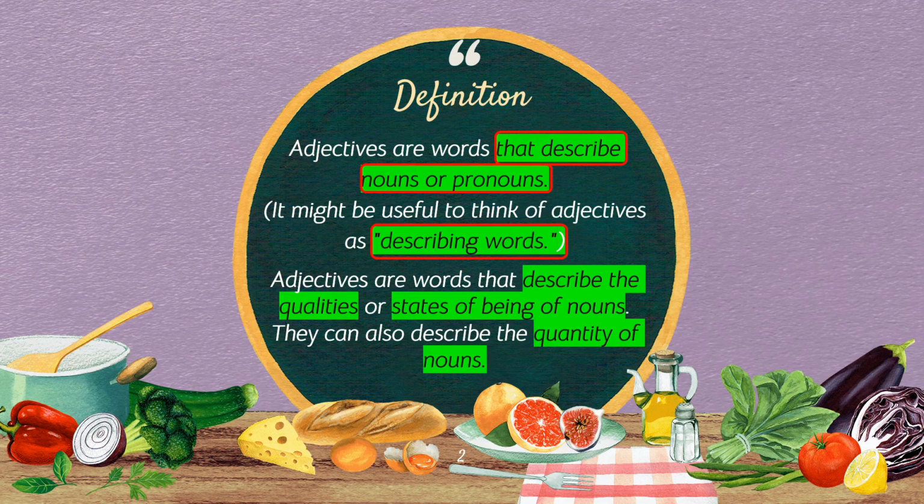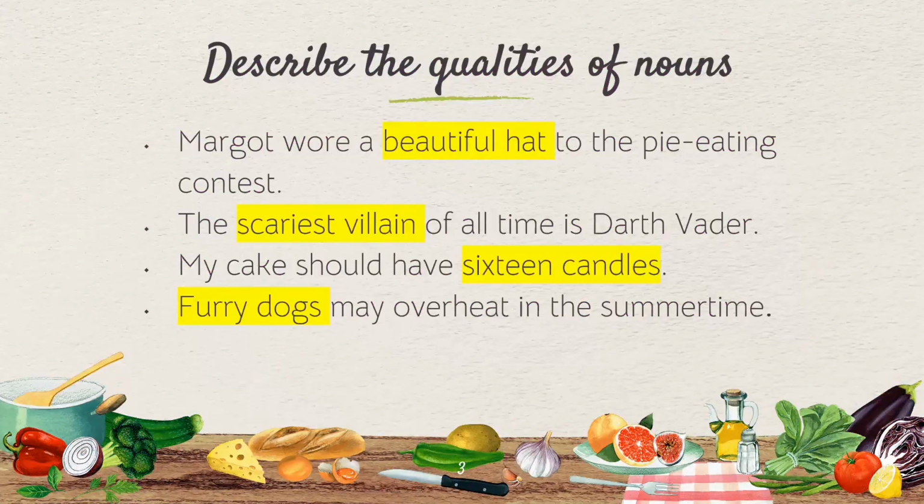Okay, when we say describing, adjectives describe the qualities as well as the states of being of nouns, which means they can also describe the quality as well as the quantity of the nouns. So let's see, describing the qualities of nouns. Number one, example: Margaret wore a beautiful hat to the pie eating contest. So we are describing the hat. So it's a beautiful hat.